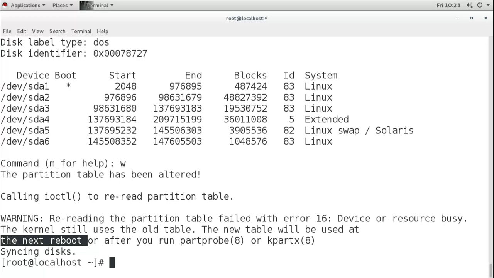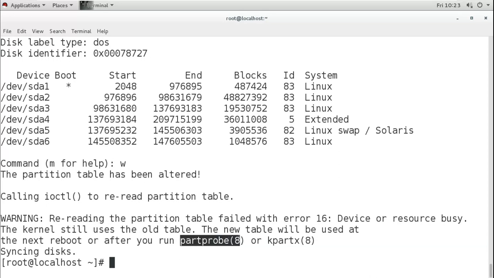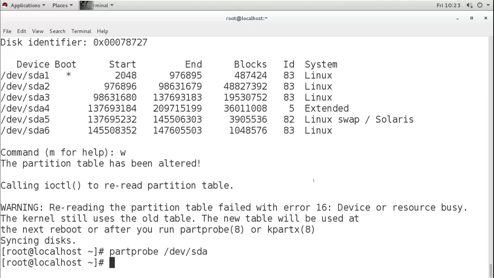We have to reboot our system to update. Now remember, this is a server, and a server should not be rebooted every time. So Linux is giving you another option. It is not like Windows where you have to reboot. If you don't want to reboot, then you can run the partprobe or kpartx command. Both are the same. So you can run this command to update the kernel. So remember, when you create a partition, you will run this partprobe command with the name of the hard disk. And now it is updated.